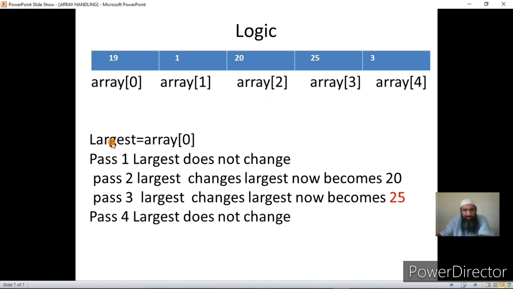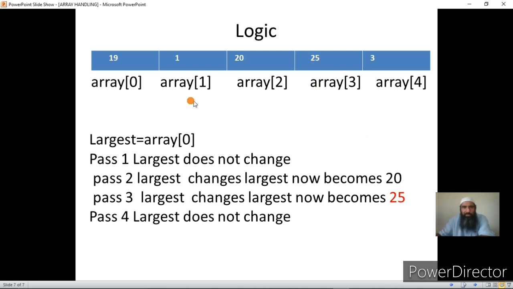The process is the same. First largest element is ARR of 0. In the second pass, since 19 is still greater than 1, my largest element does not change in pass 1. In the second pass, when I compare with this, the largest element does not change, it is still 20. In the pass second it changes and it becomes 20. Next I compare 20 now with 25. This again changes, my largest element changes and now becomes 25. Then I compare 25 with 3, the largest element does not change. After using this process, I know my largest element is 25.